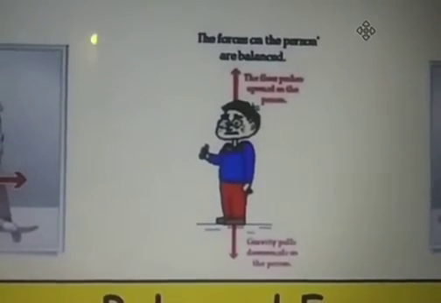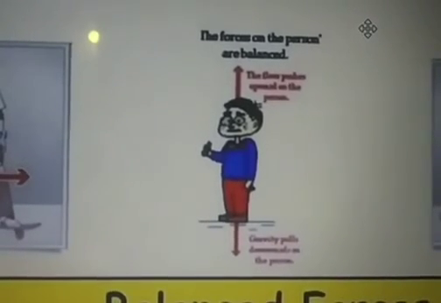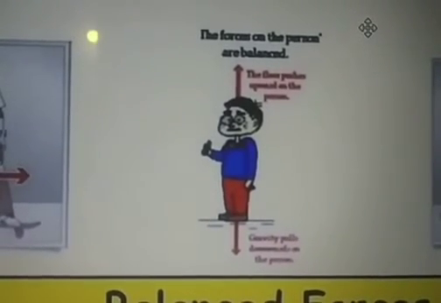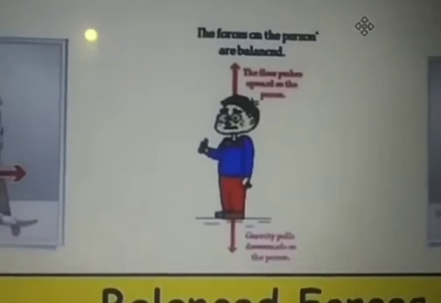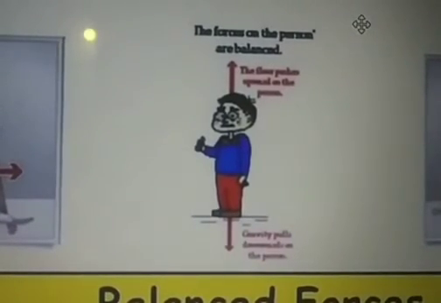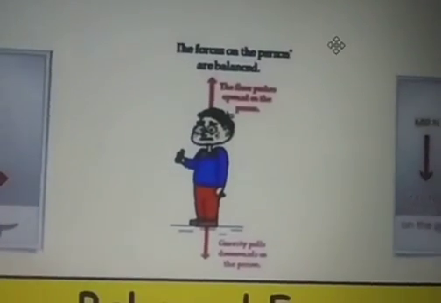When we are standing on the ground, our body experiences gravitational force in the downward direction. At the same time, the floor produces a force on our body in the opposite direction. That force and the gravitational force are both examples of balanced forces. That's why we are able to stand on the ground firmly. So this is also considered one type of balanced forces.